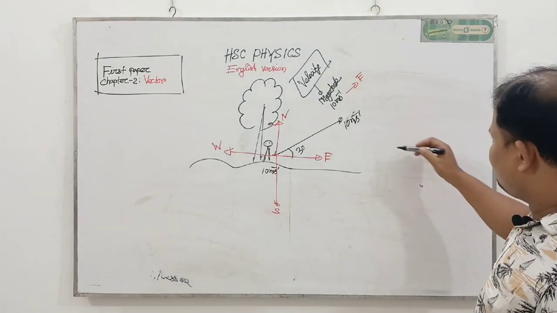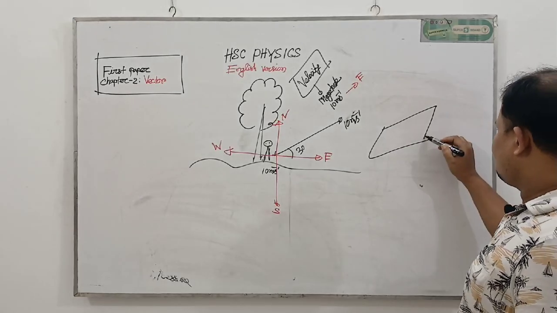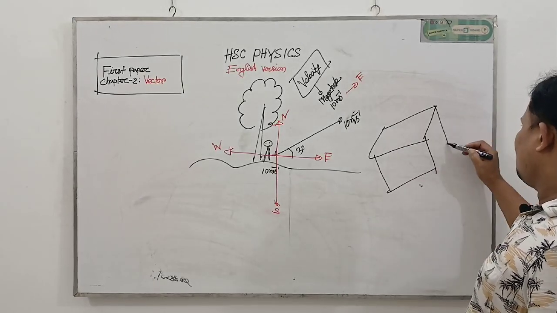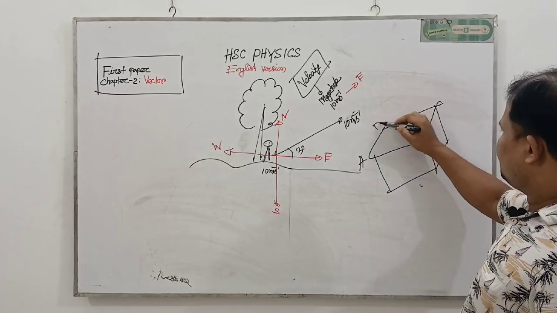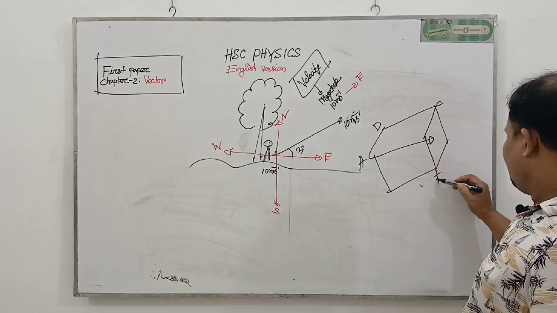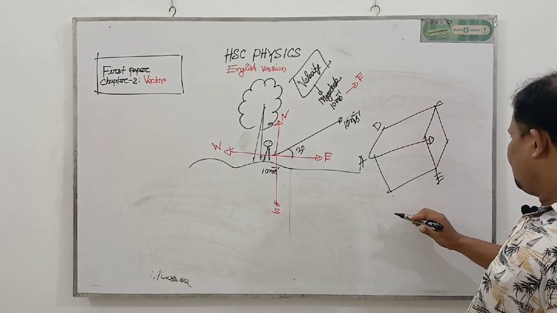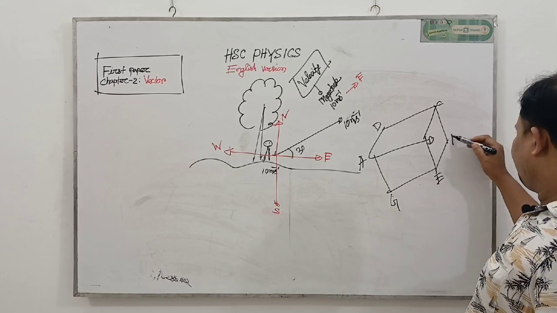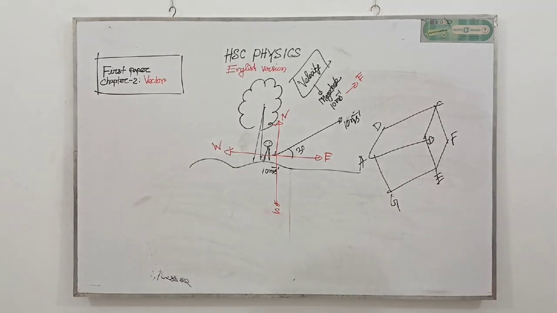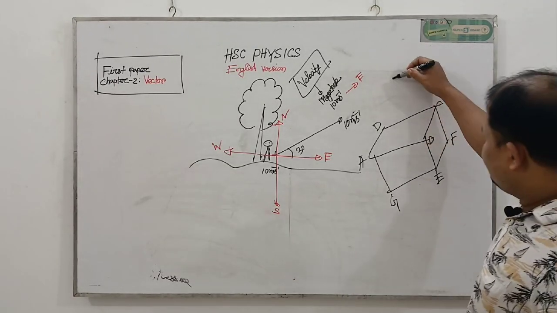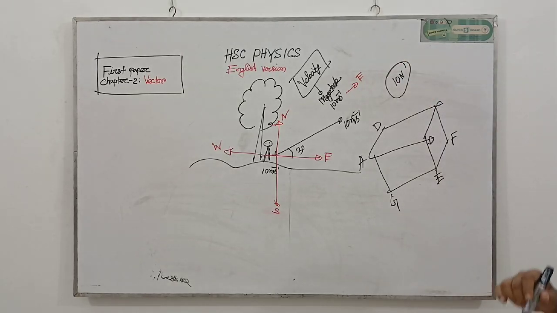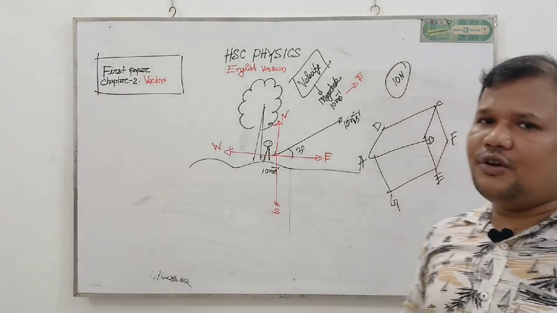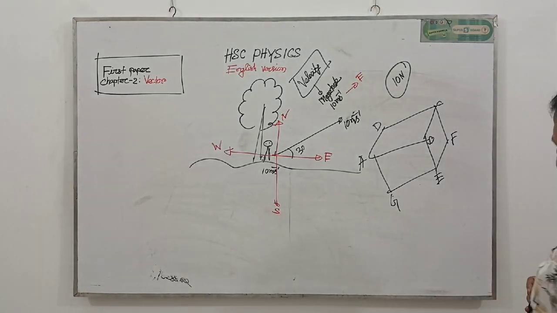As with force, suppose here has a box, suppose A, B, C, D is a plane, E, G, F. If we say you apply 10 Newton force on the box, then you will be very confused about which surface to apply it on.